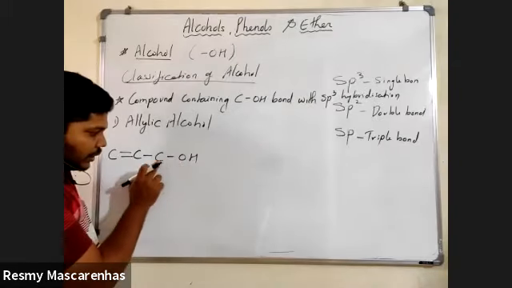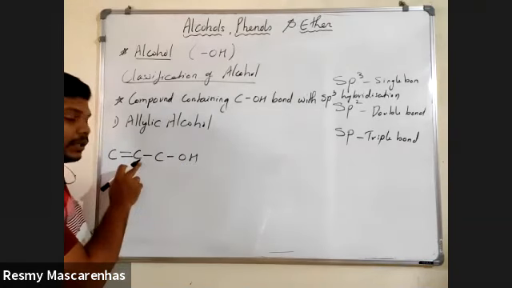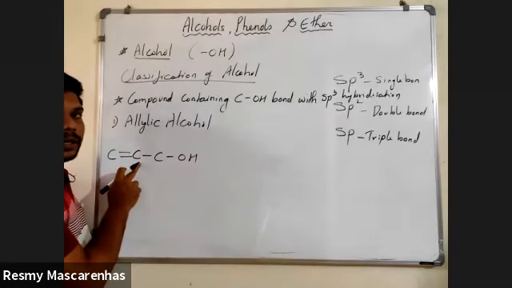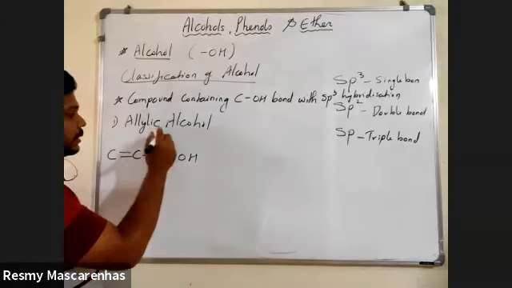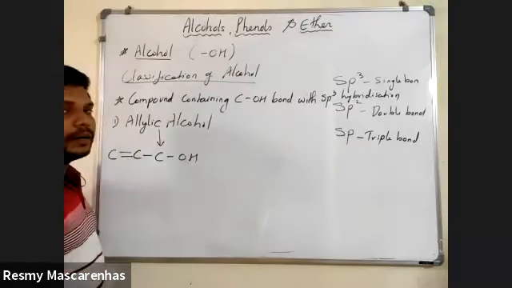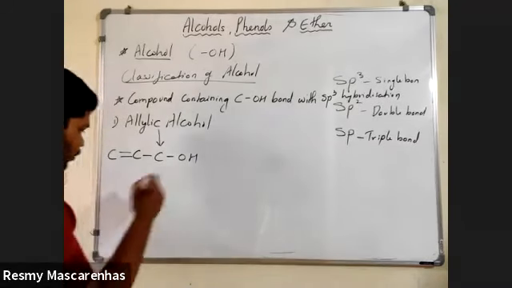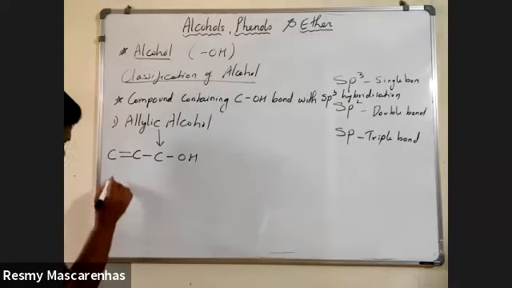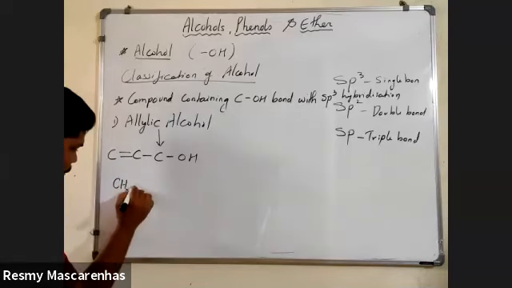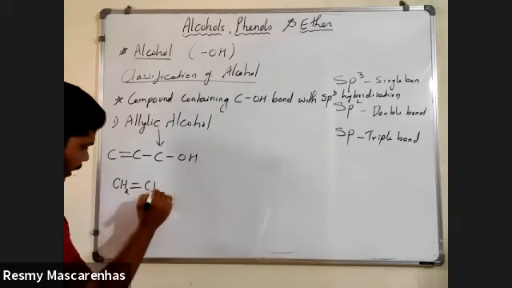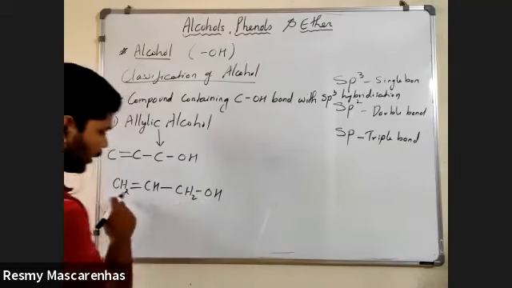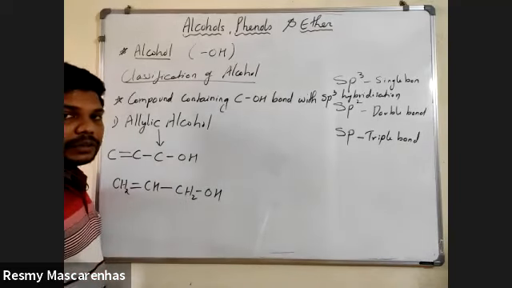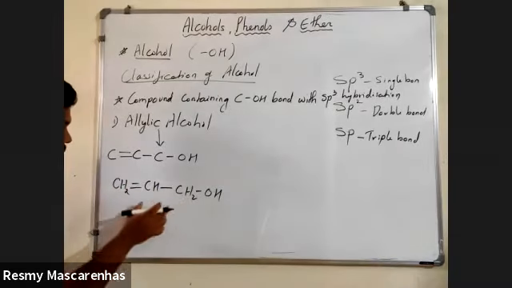So see here, OH is attached to a carbon. Next to that carbon, the neighboring carbon is having the double bond. Then such a molecule is called an allylic alcohol. Now here, if suppose there is a double bond, I will say CH2 double bond CH, CH2 and OH. This is the actual representation of the hydrogens in this.